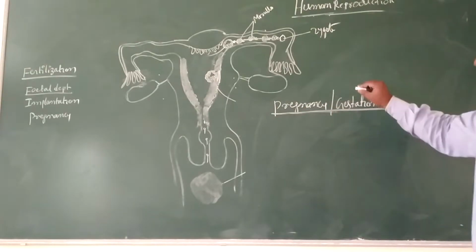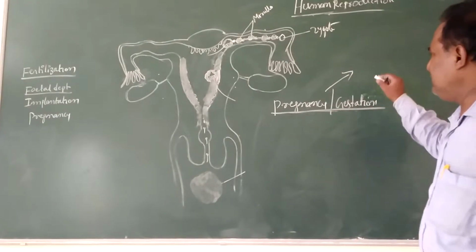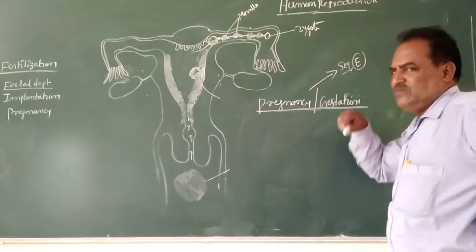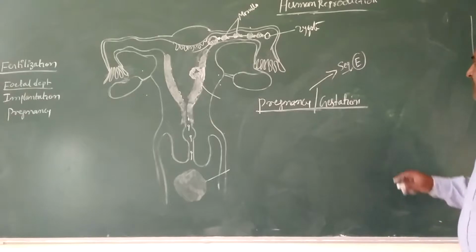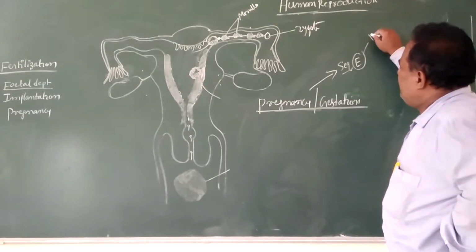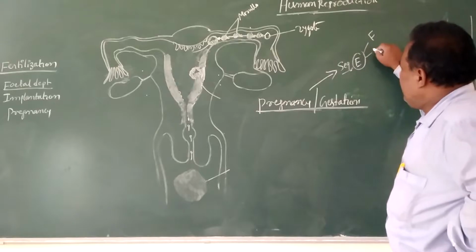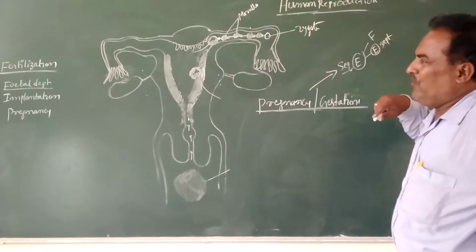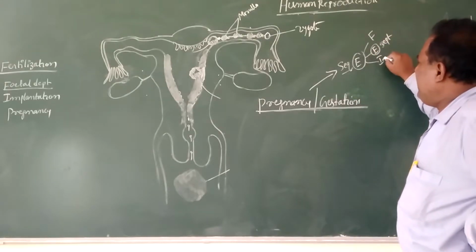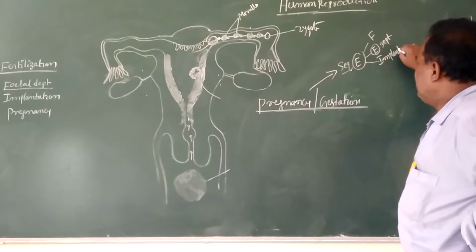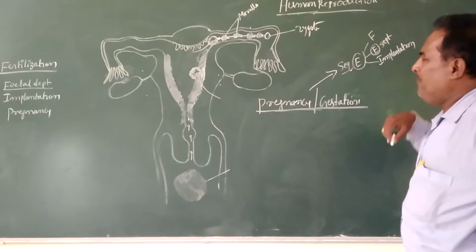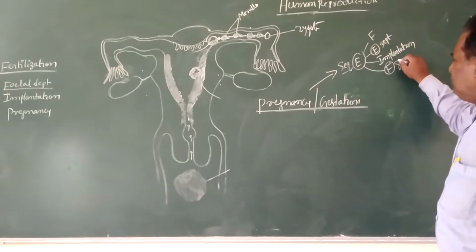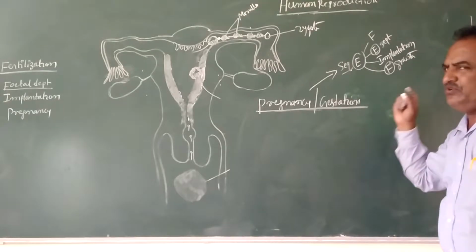Here gestation means the sequential events, which include fertilization, embryo development, implantation and fetal growth in the region of the uterus.